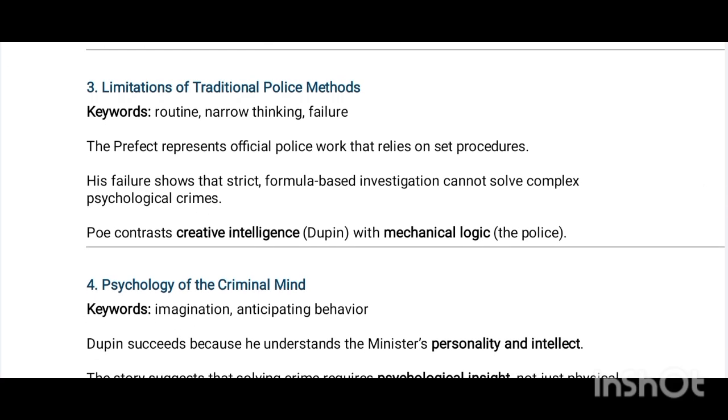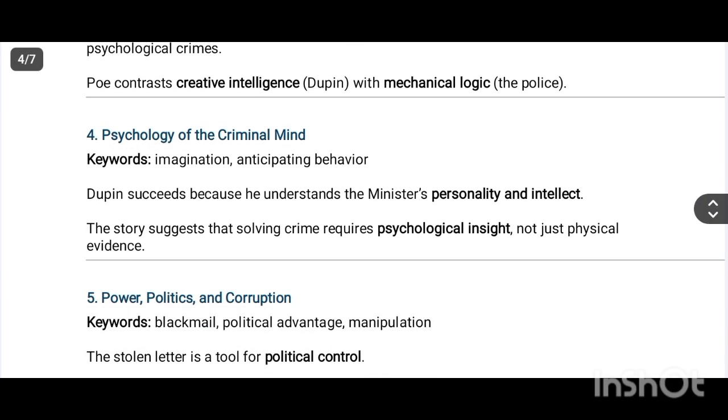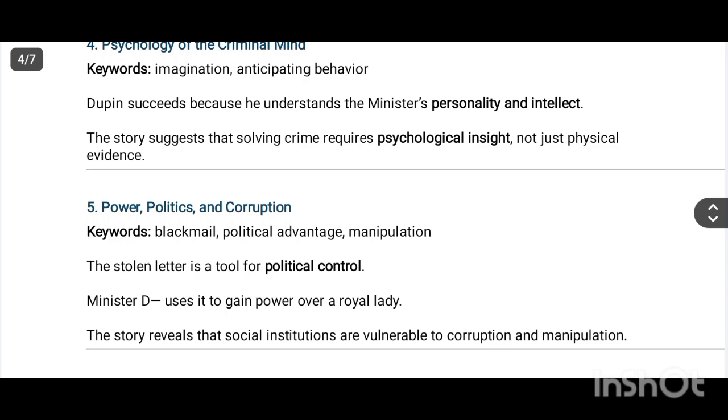Limitations of traditional police methods. The prefect represents official police work that relies on set procedures. His failure shows that strict formula-based investigation cannot solve complex psychological crimes. For contrast, creative intelligence is Dupin, and mechanical logic is the police. Psychology and the criminal mind: Dupin succeeds because he understands the minister's personality and intellect. The story suggests that solving crime requires psychological insight, not just physical evidence.